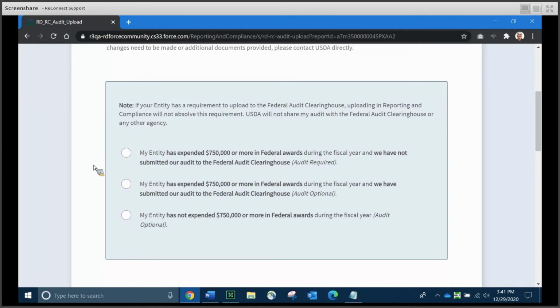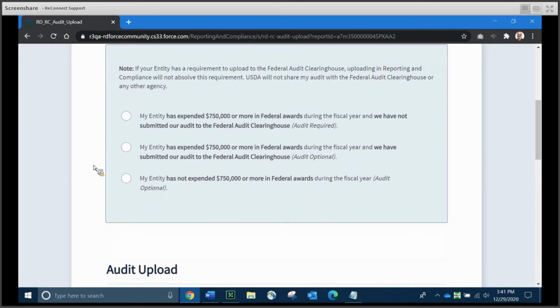And the first one is, my entity has expended $750,000 or more in federal awards during the fiscal year, and we have not submitted our audit to the Federal Audit Clearinghouse. You're going to be required, if you're one of these entities, to submit your audit here in RNC. The second radio button is, my entity has expended $750,000 or more in federal awards during the fiscal year, and we have submitted our audit to the Federal Audit Clearinghouse. Your audit submission is going to be optional. And the third radio button is, my entity has not expended $750,000 or more of federal awards during the fiscal year, and your audit submission is going to be optional as well.